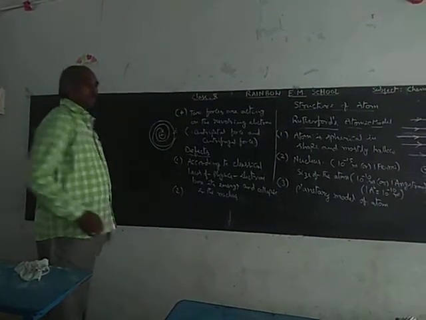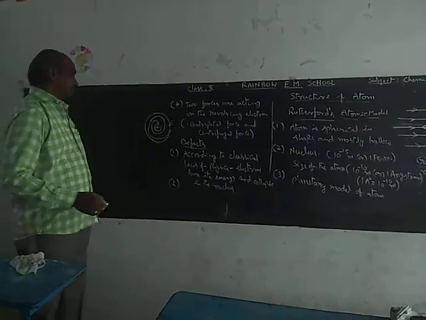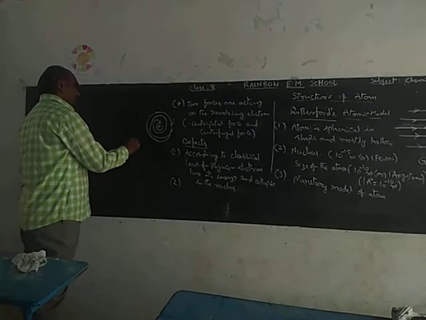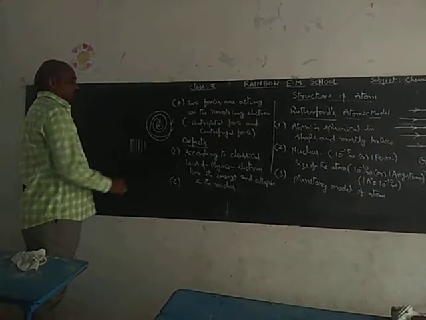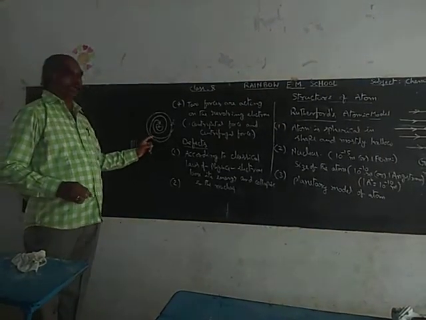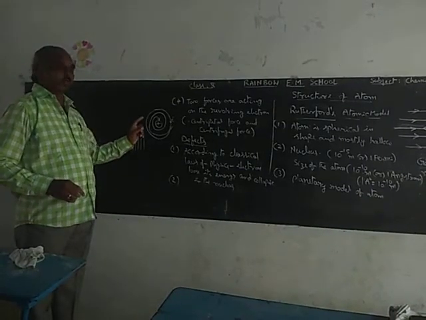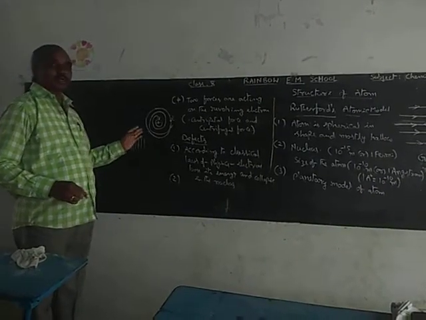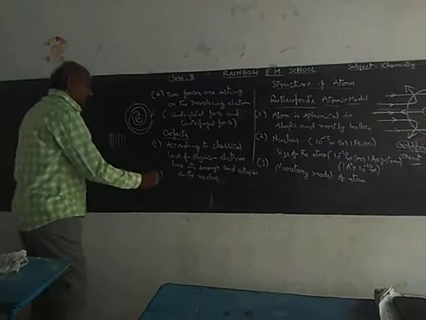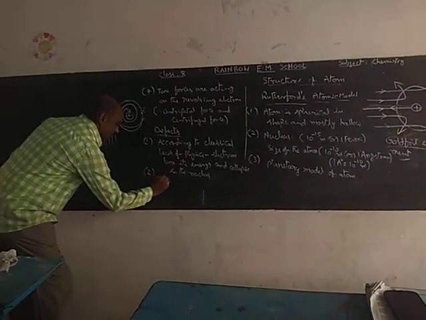The second one is, if the electron loses its energy, that must form continuous spectral lines. But that type of spectral lines are not observed. That is the second drawback or second defect.